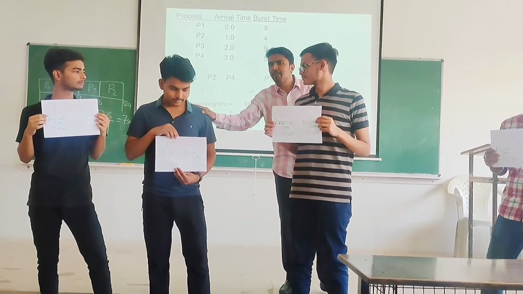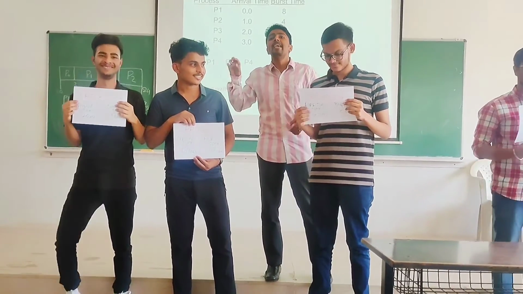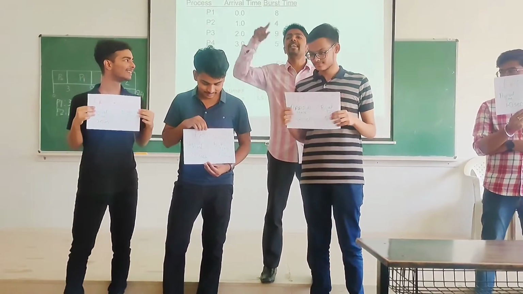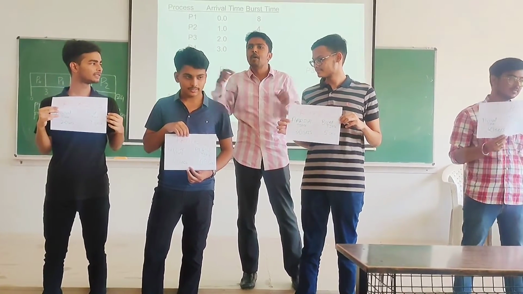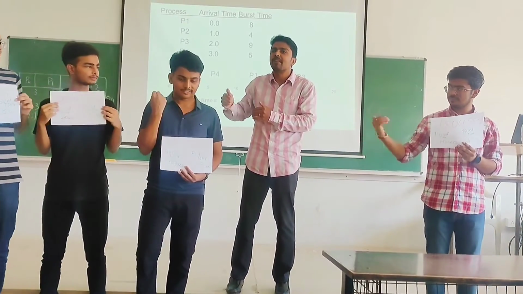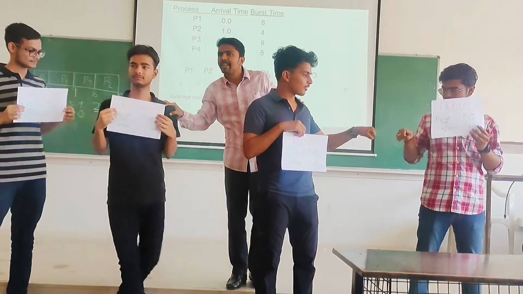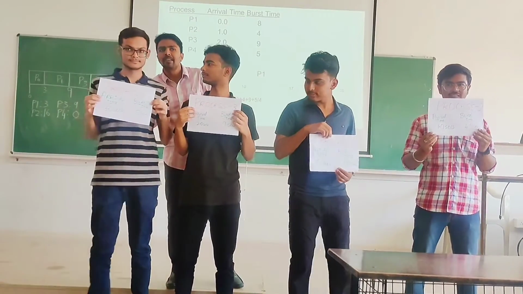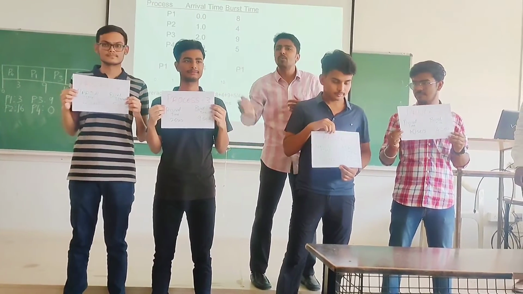But by the time I have selected which one to execute and which one not to consider, what will happen to the first process that has started execution? He may feel bad, right? Of course, he is feeling bad. But he will be the first one waiting in the ready queue. I have pushed all the 3 processes aside. The first one that I have pushed will be waiting in the ready queue first, the second one I have pushed will be waiting second, and the third one waiting third. So it will be working in the form of a circular queue.